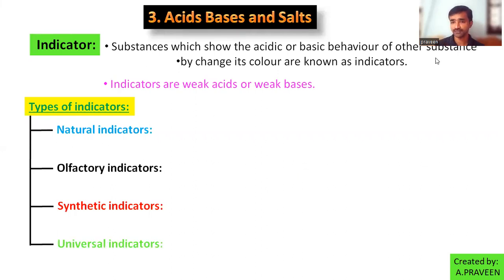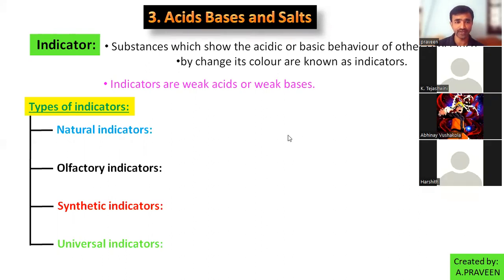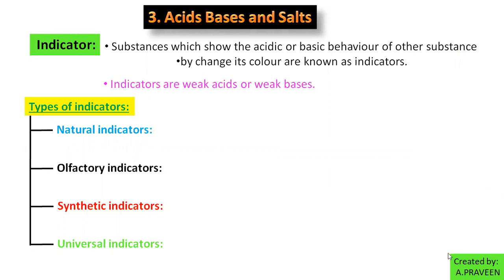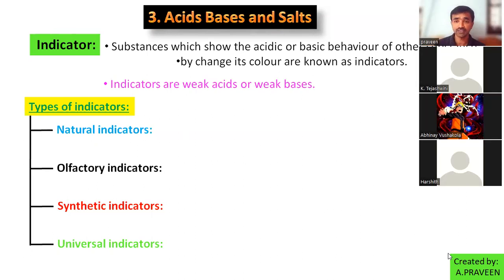Did you know these 4 types of indicators? How many of you know them? Yes, Rampoli, Sri Charan. So no one, okay, except Sri Charan.